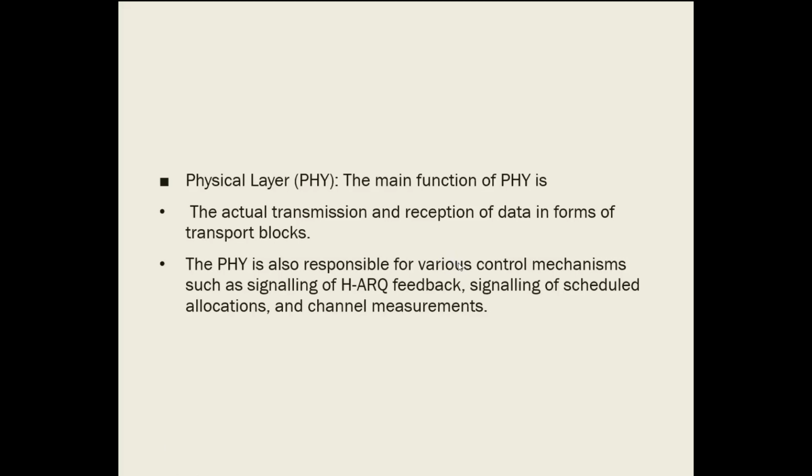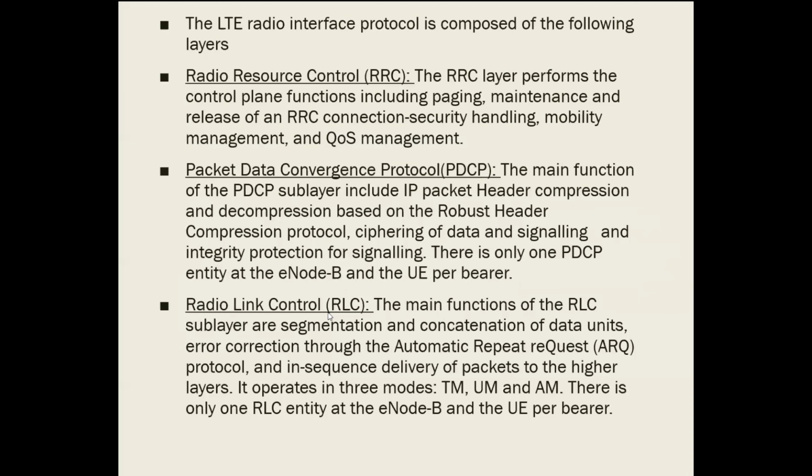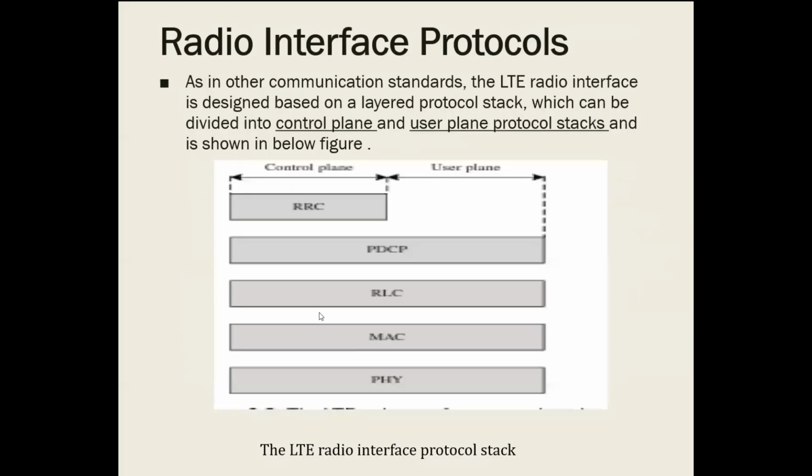The physical layer is the one over which all the MAC PDUs will be transmitted. That is the actual transmission, and the reception of data in the form of transport blocks will be carried out. The physical layer is responsible for various control mechanisms such as signaling of the HARQ feedback, signaling of scheduled allocation, and also channel measurement. Different parameters related to the channel have to be measured from time to time. That work will be done by the physical protocol. So these are the different protocols which have been embedded for the transmission of packet data. That's why these are called radio interface protocols.